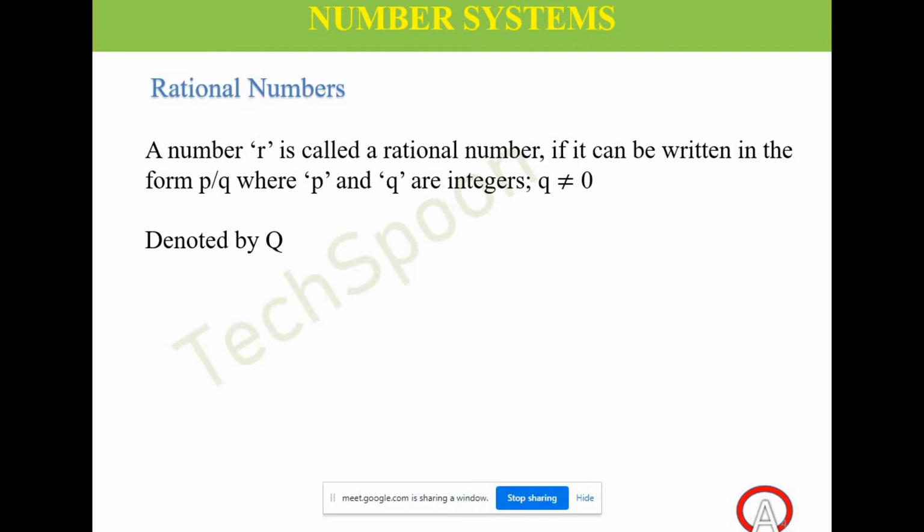Yes, and what's the definition? A number is called a rational number if it can be written in the form p by q, where p and q are integers and q not equal to 0. Right? So anything which can be written as something divided by something, that can be called a rational number, provided this something which is in the denominator is not equal to 0.